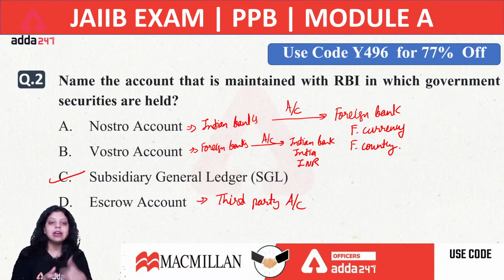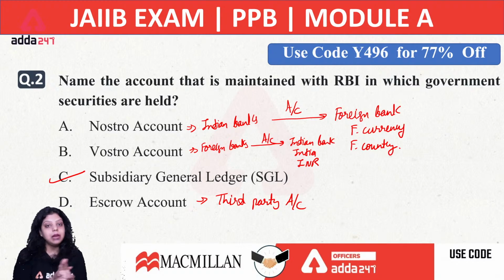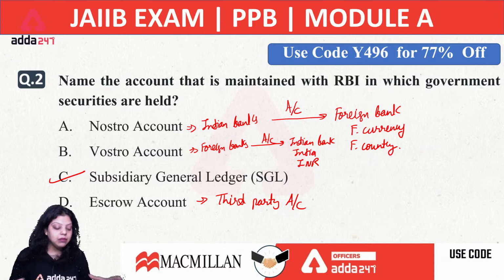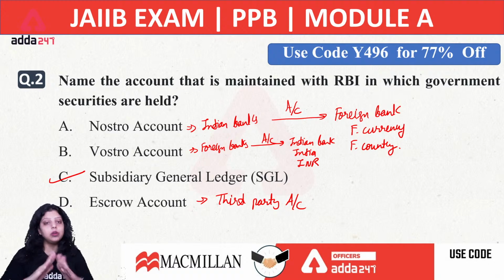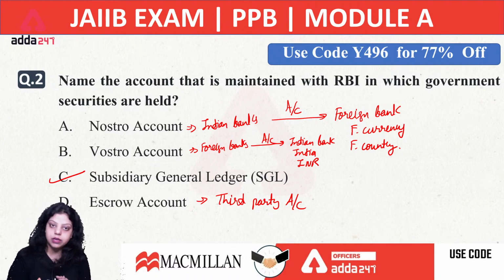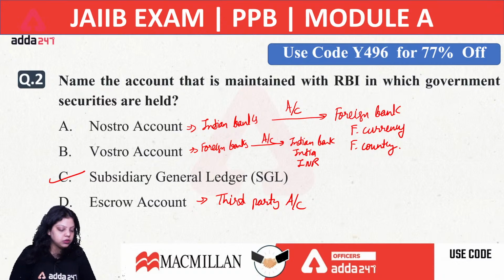So when these kinds of issues are there between buyer and seller, they go to a bank, a financial institution, and they maintain an escrow account with that particular bank. The bank here is your mediator, which maintains an account on behalf of two other parties to complete their transaction, to complete their trading. Okay, so the right answer will be option C.